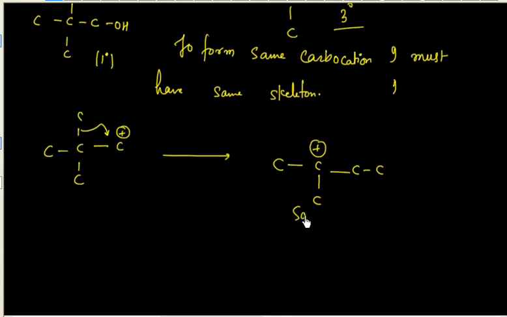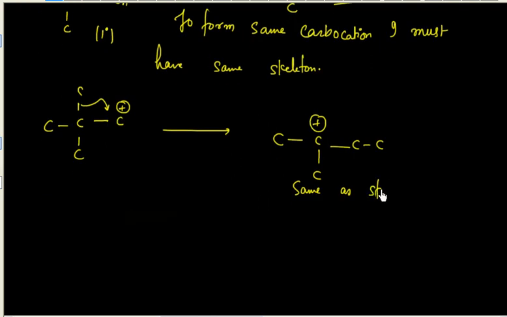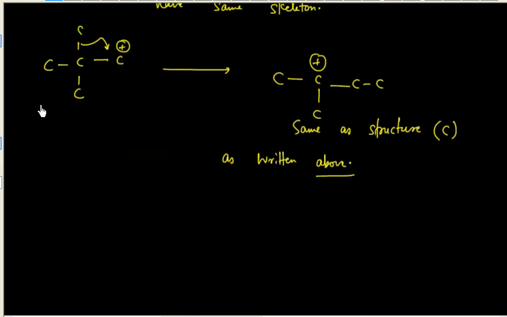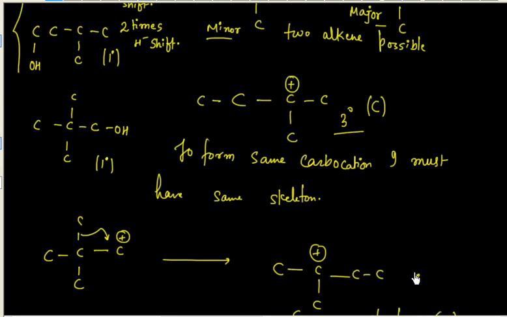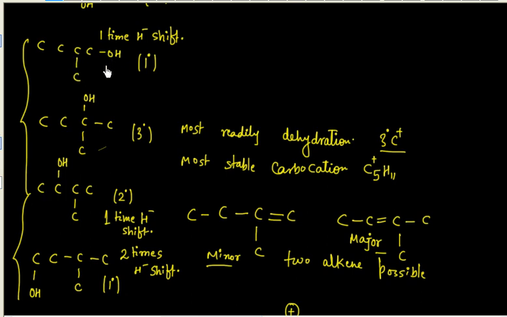So it's the same as, let me write this structure, let us call this structure as C. So same as structure C as written above. So either you can have a methyl shift or you can have a hydride shift. In this case methyl shift will give you the same carbocation. In the above three cases you can have the same carbocation, one time hydride shift in this case, two time hydride shift in this case, sorry, and in this case you will have one time hydride shift.